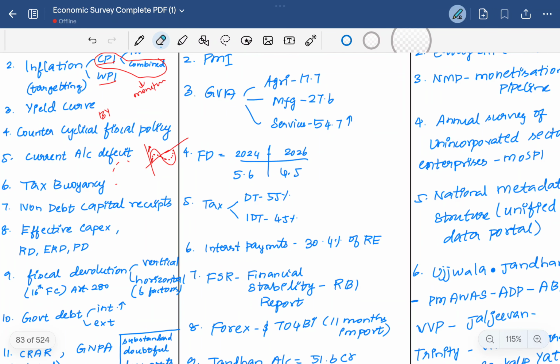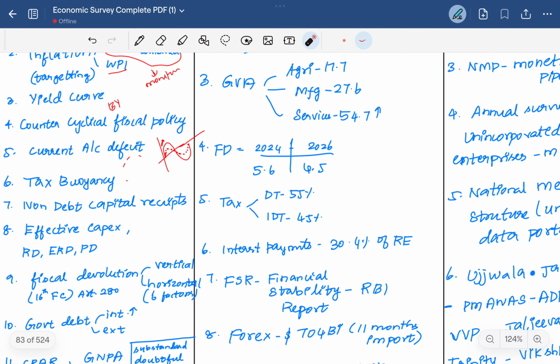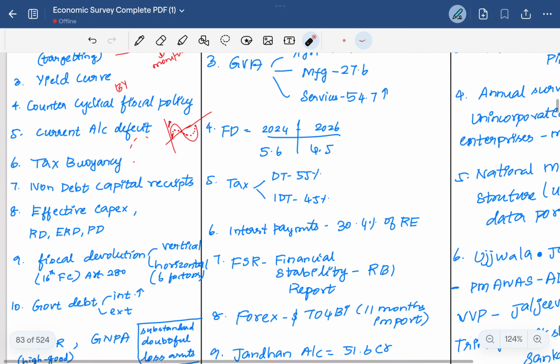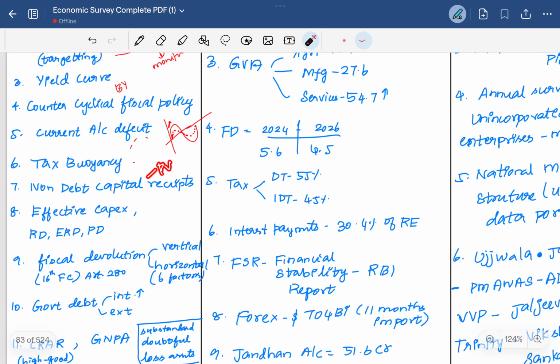Then non-debt capital receipts. Non-debt capital receipts, or capital receipts, in the sense, are the returns from the capital spendings. Capital receipts basically include the debt capital receipts and non-debt capital receipts. Non-debt capital receipts are things like privatization and disinvestment.